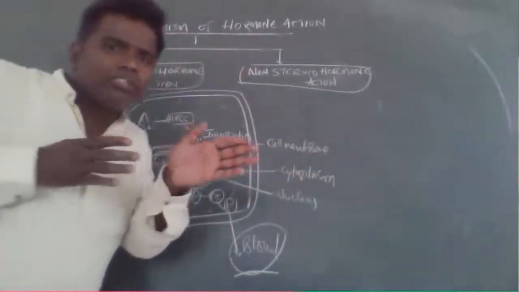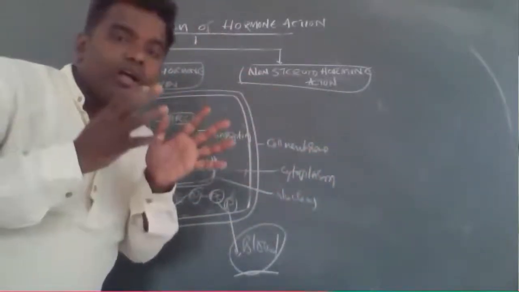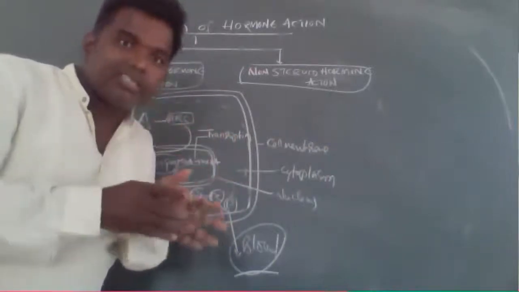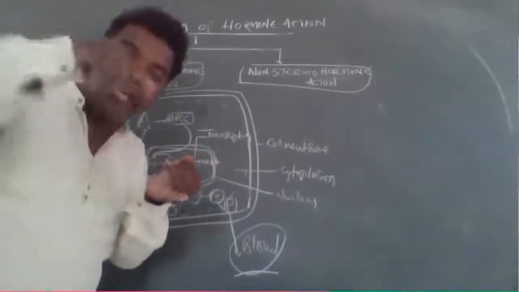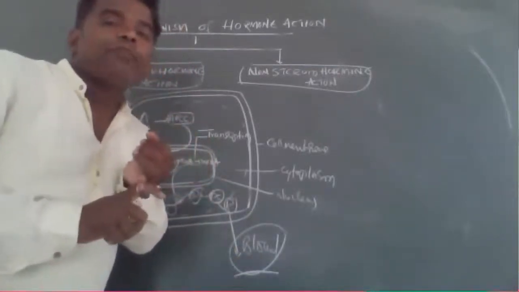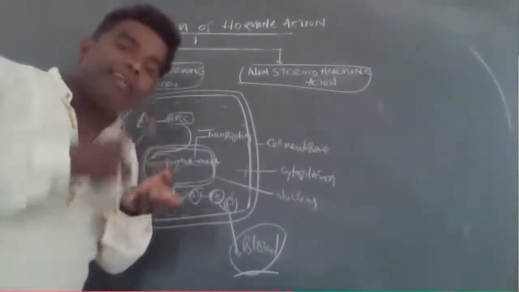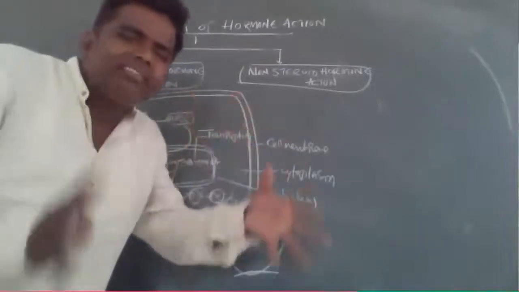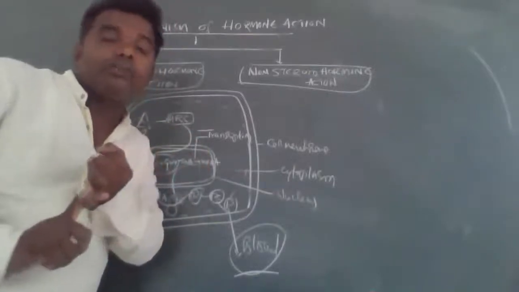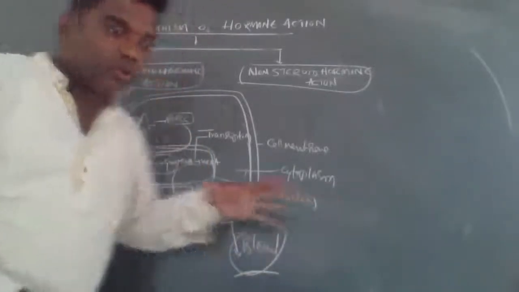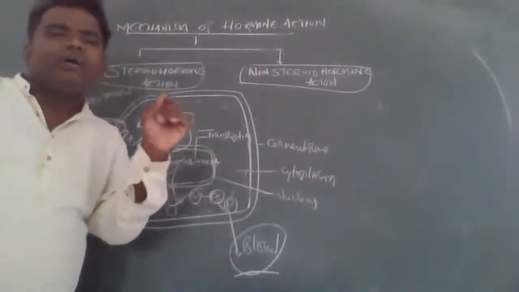These proteins are developed and diffused into the blood. Where do these proteins reach? The male reproductive system parts, that means testes. Remember one thing: this mechanism takes place near the tissue of the reproductive system, like the testes, vasa deferentia, epididymis, and accessory glands, right? These proteins are responsible for the production of sperm, that is spermatogenesis, right?